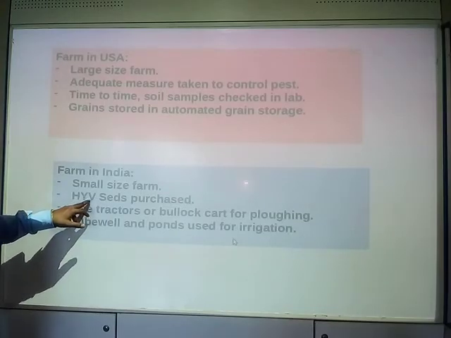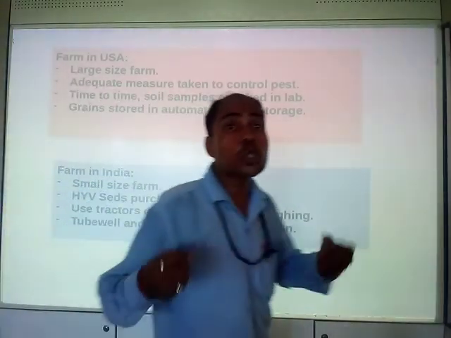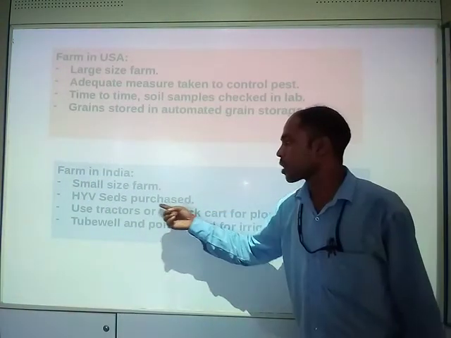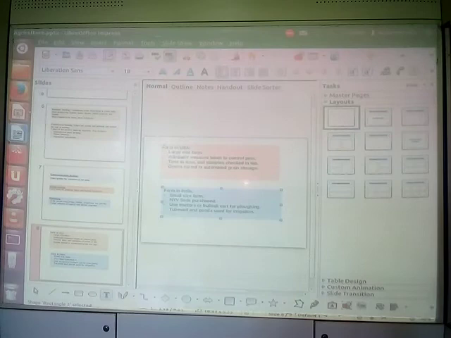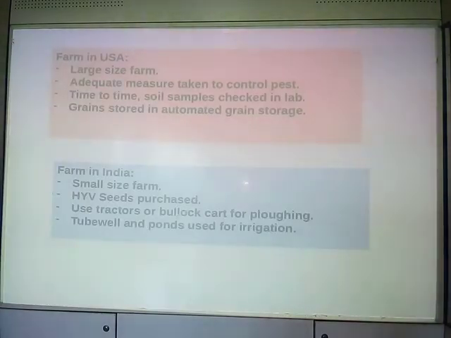HYV, high yielding variety, that means good quality seeds are purchased. If you want good crops, obviously you have to purchase good quality seeds. High yielding variety seeds are purchased for producing good crops.